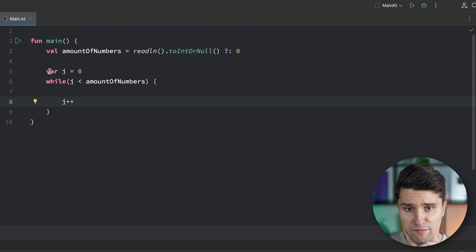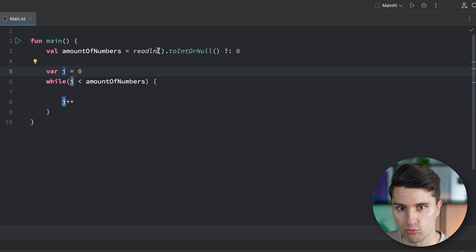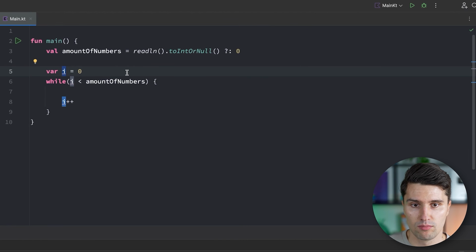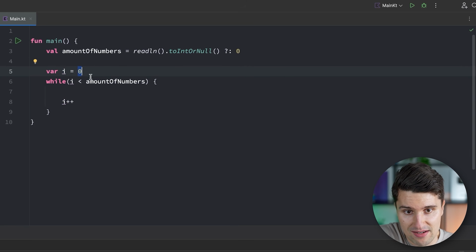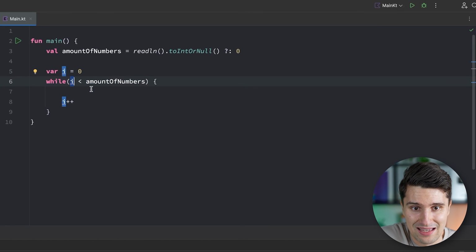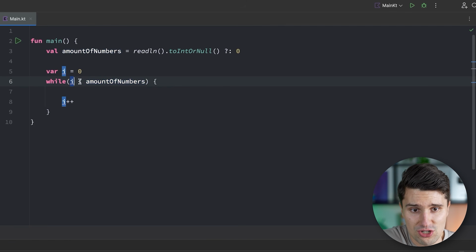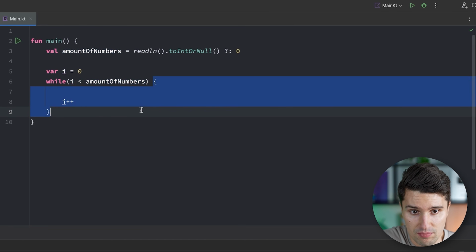We declare a variable, which we can increment, which we can change the value of, called I. That's just a typical name for a variable that we use in loops as the counter variable. It starts at 0. And now for the condition we say, for as long as I is less than the amount of numbers, for as long as that condition is true, we execute this piece of code.